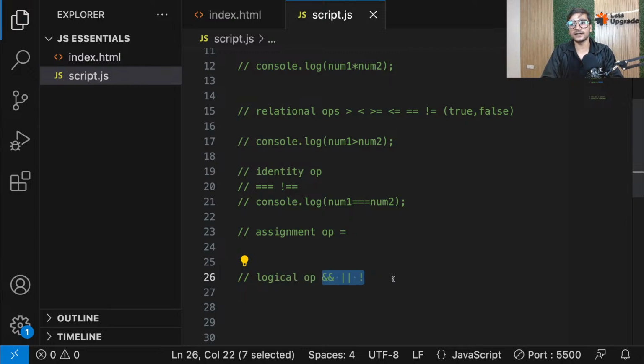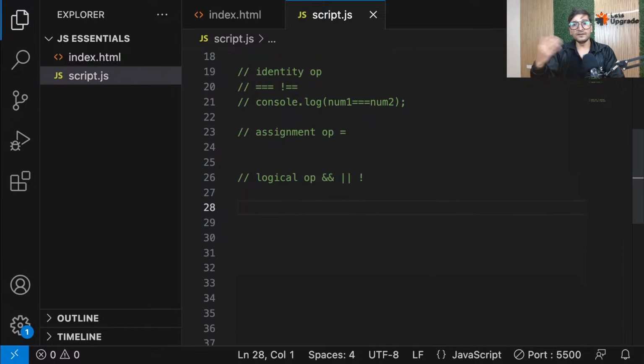Okay, everyone? I hope you're understanding that. Now, let me give an example. I hope that all of us have learned something called logic or truth table in maths, right? You might have heard, right, guys? True and true is true. True or false is true. True and false is false. That means for and, both should be true, then only it goes true. For or, even if one is true, everything is true. Right? So you know this truth table logic that we have learned in maths. This is the exact same thing.